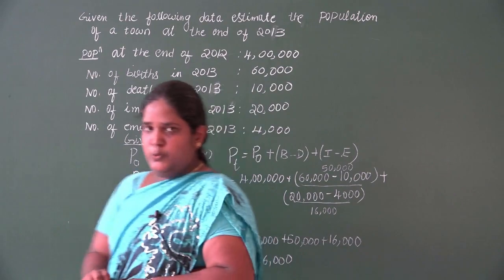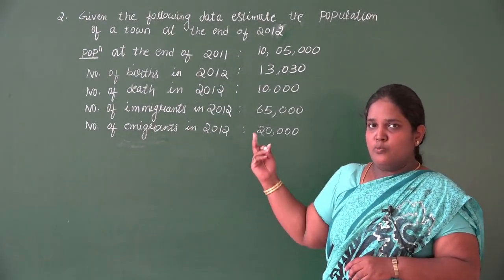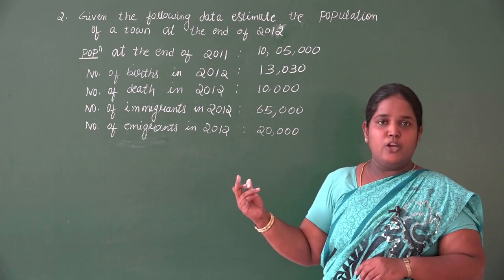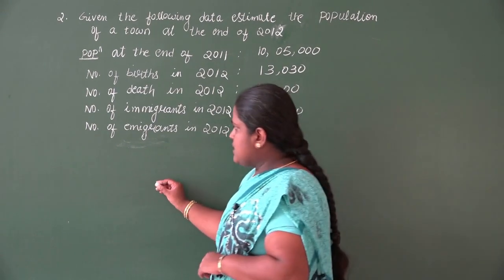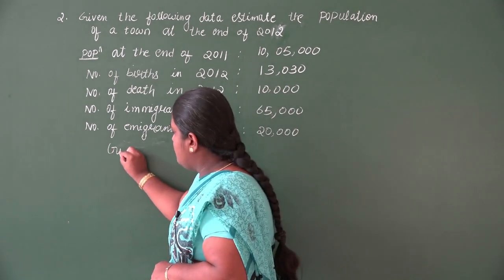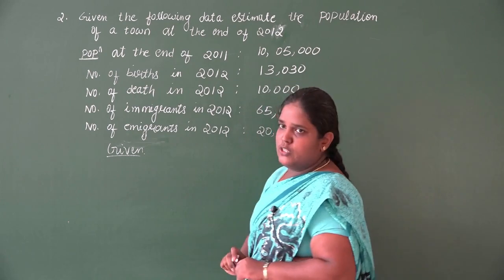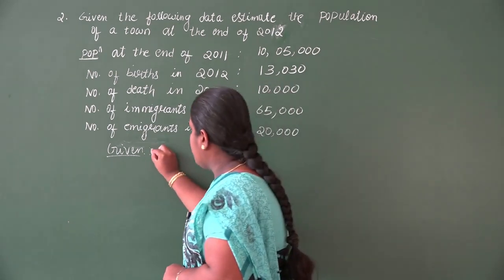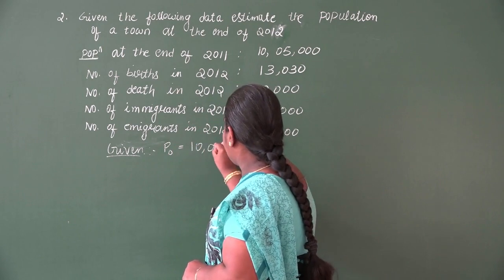So next we'll be doing the next problem now. I have written one more problem based on which you can find out the population at the end of 2012. It is in the same manner we'll be doing it now. So given, the population at the end of 2011 is nothing but P0. So the P0 value is 10,05,000.